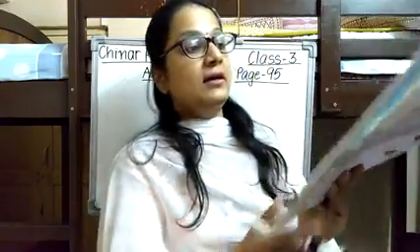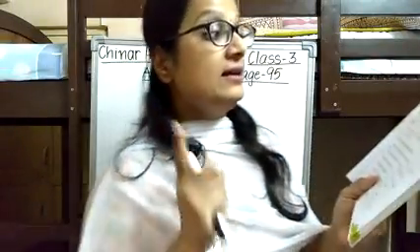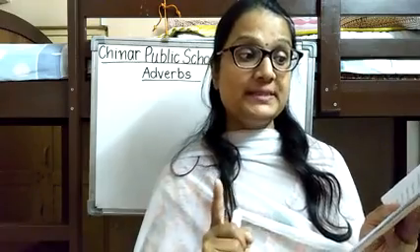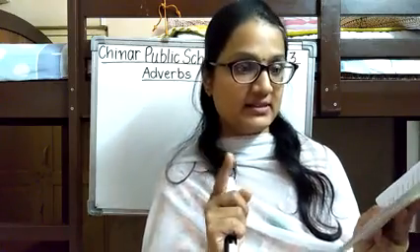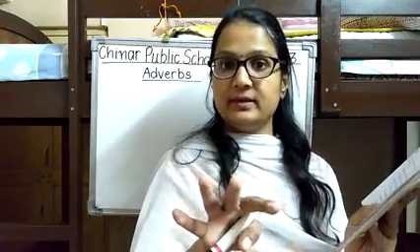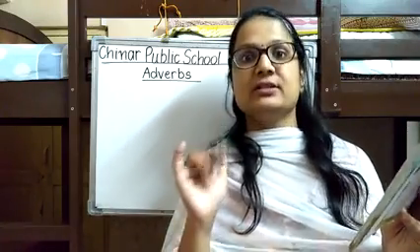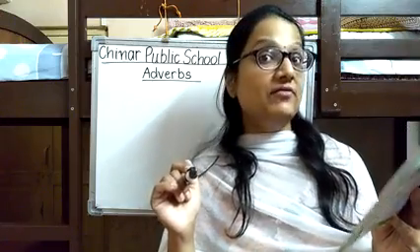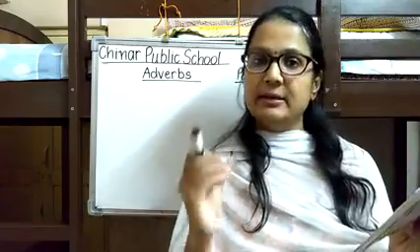Fine? The first exercise, which is on page number 95, says, fill in the blanks with adverbs that are opposite in meaning to the ones given in brackets. Now, one adverb is given in the bracket, but what do we have to do? We have to fill up the blank with the opposite of it. Okay? Like for example, our team played dash. In the bracket, it is written well. What is the opposite of well? Badly. Our team played badly.